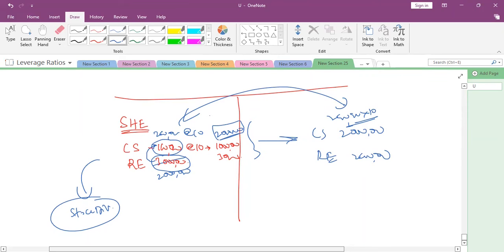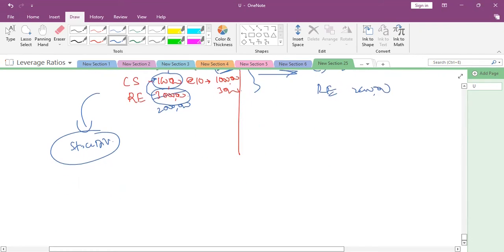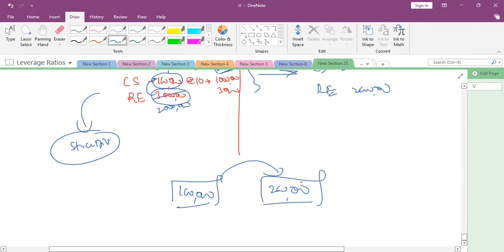Yes, sir. I have a question here. Now you tell me, previously 100,000 shareholders are there. Now it has become 200,000 shareholders, means each shareholder is getting how much? One share. Each shareholder is getting one additional share.